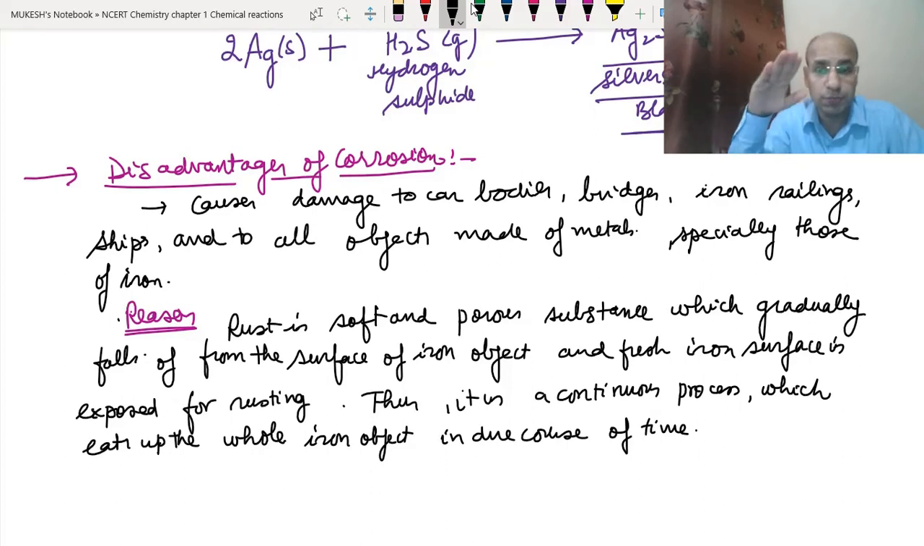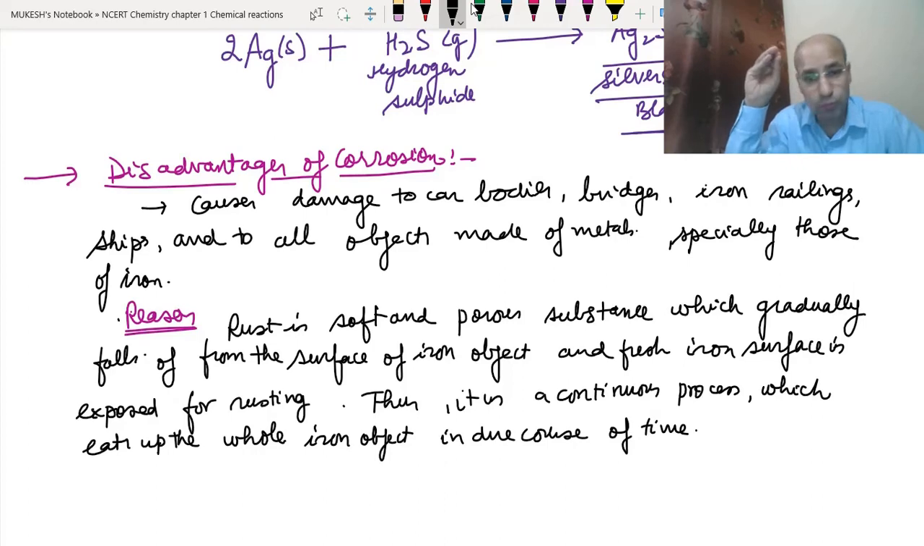Because of this, every year, even in your home, we have to replace most of the things made of iron in a very short period of time if we do not take care of these objects. So it causes a loss to the nation, because we have to change the things every year, or in due course of time, because iron takes money. So we have to prevent it.